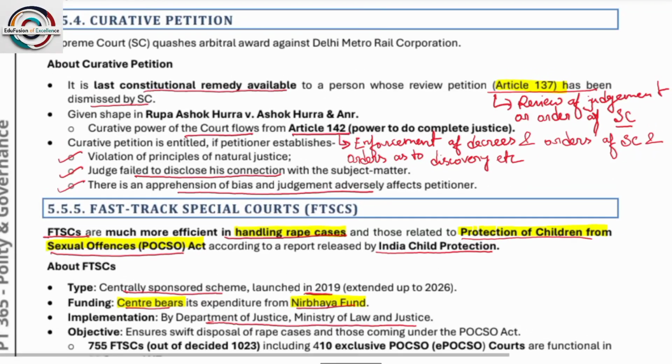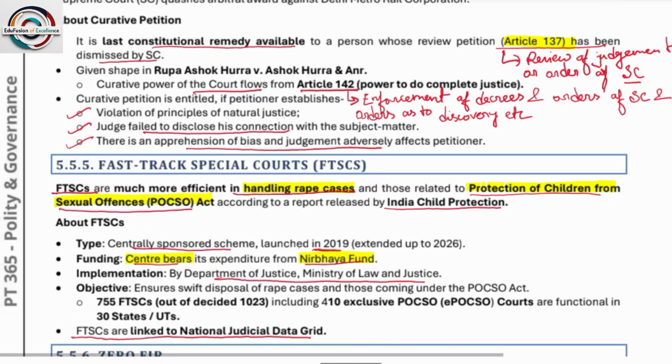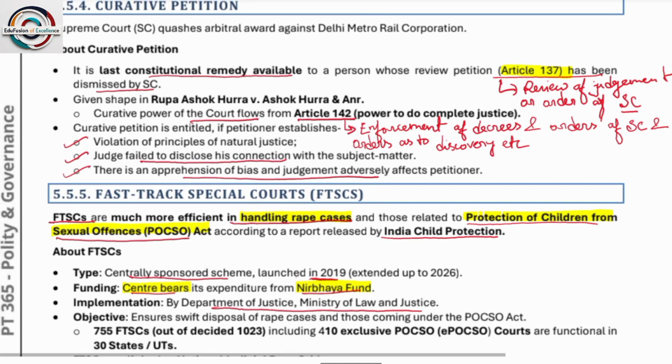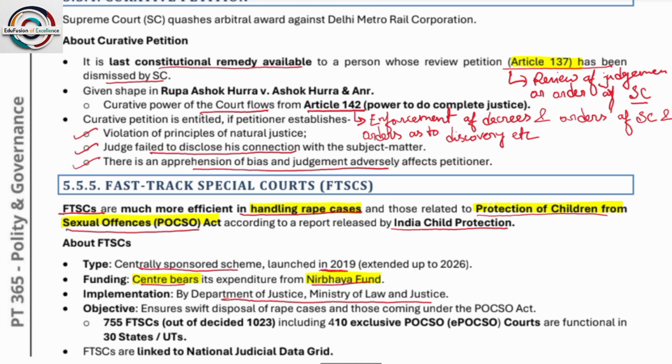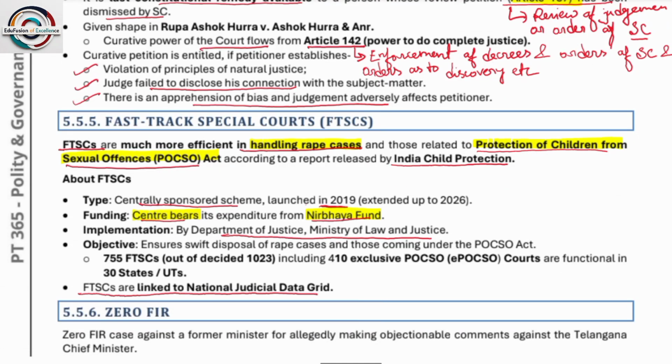Next is curative petition. It is the last constitutional remedy available to a person whose review petition under Article 137 has been dismissed by the Supreme Court. A curative petition is filed in the last situation, when there is no other way for the petitioner. Next, the case Rupa Ashok Hurra v. Ashok Hurra and Another. The curative power of the court flows from Article 142, the power to do complete justice. Power to do complete justice is 142. Next, violation of the principle of natural justice: the judge failed to disclose his connections to the subject matter.